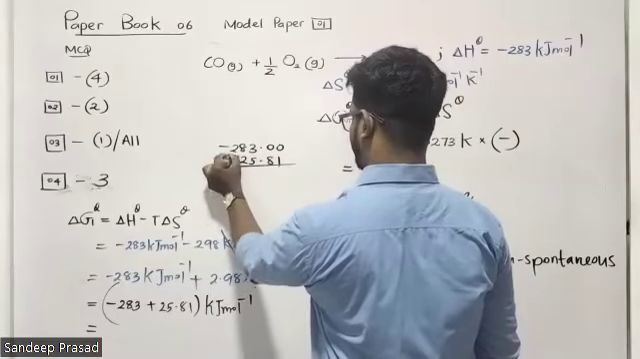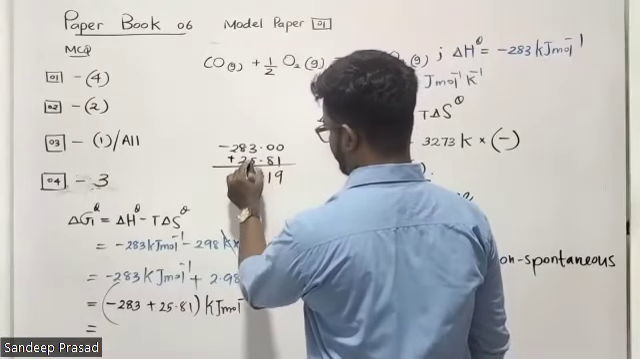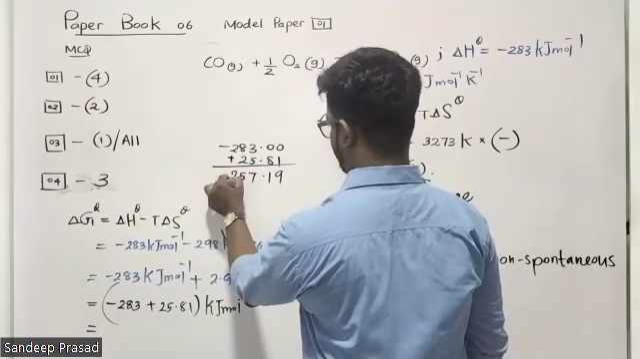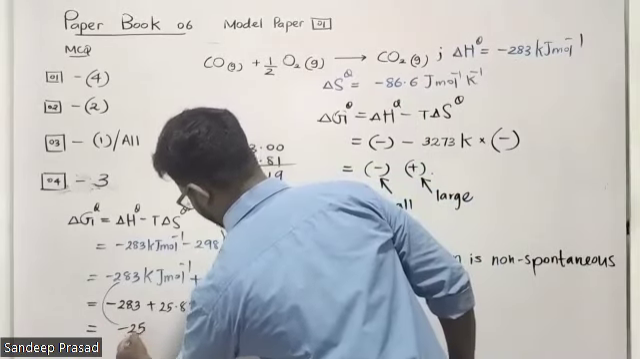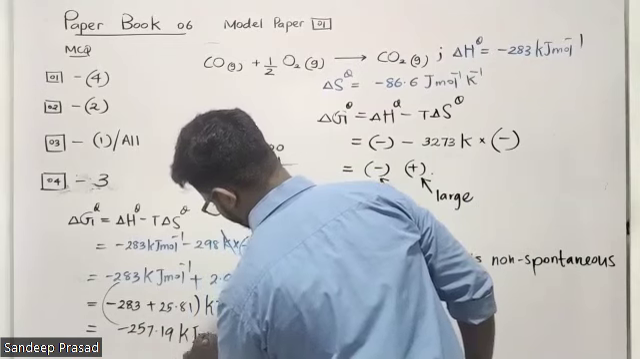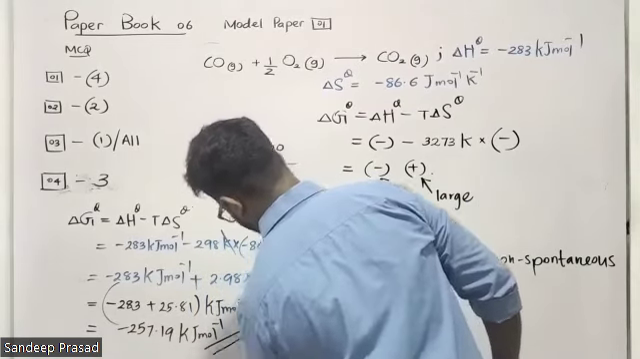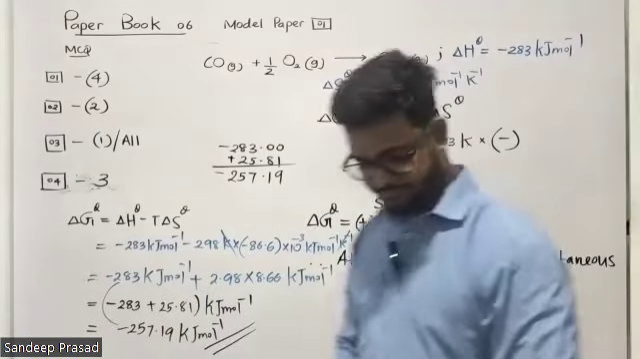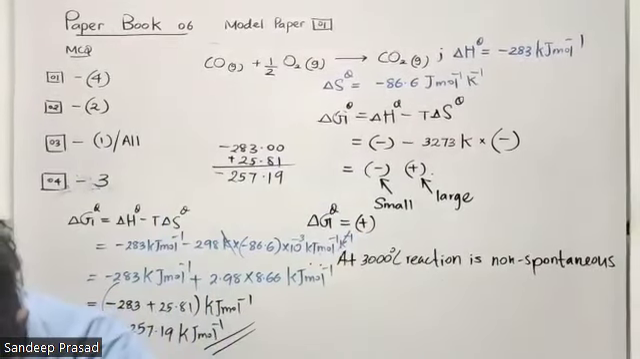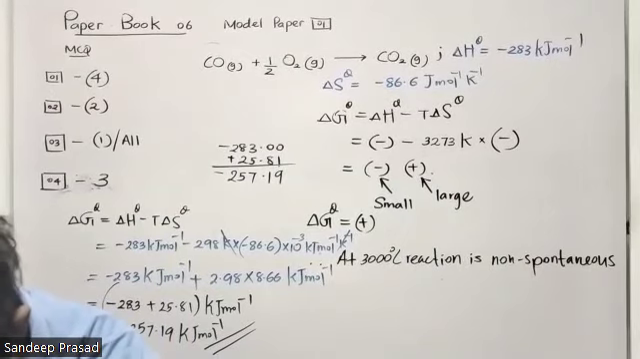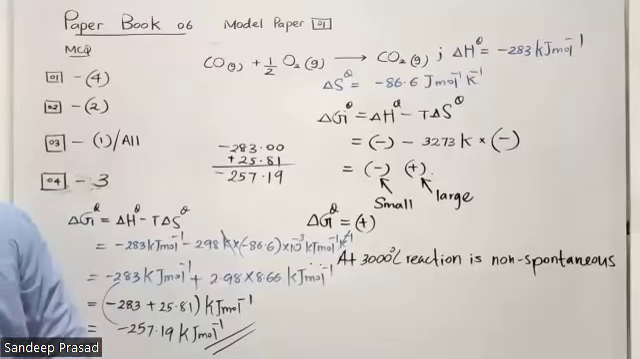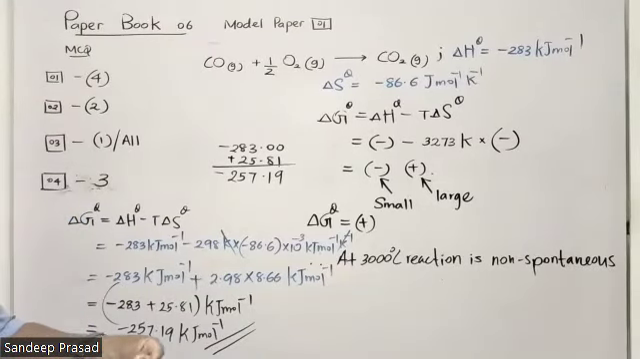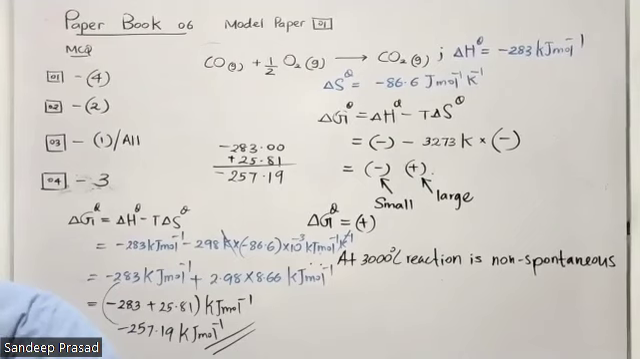So you have to be very careful with the units and everything. Minus 257.19 kilojoules per mole at 25 degrees Celsius, this is the Gibbs free energy. Okay, right. Are we done? Question number 4. It's like this.